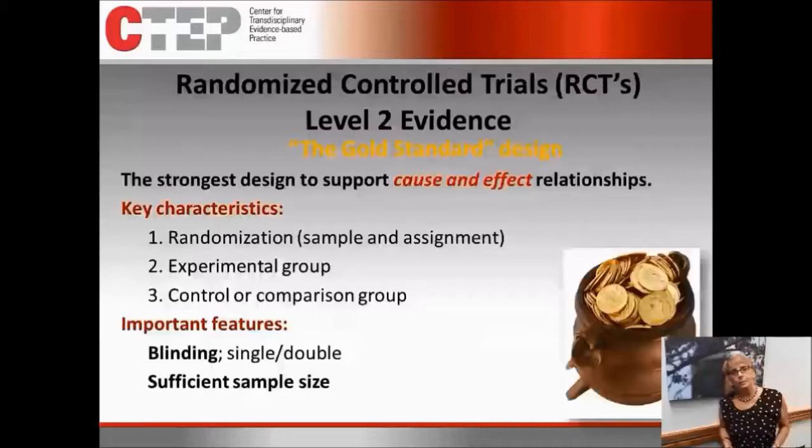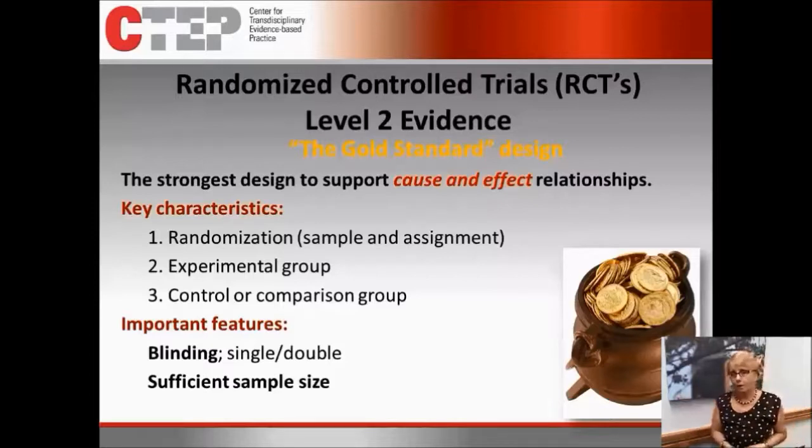Coming down on the pyramid, the hierarchy, level 2 evidence are those randomized controlled trials. These are considered the gold standard experimental design, single studies, very rigorous, and they are tough to do in a lot of situations, but they are the strongest design to support cause and effect. There is no other design that controls for all the other things so that you can walk away and say, when you do this, this caused that.